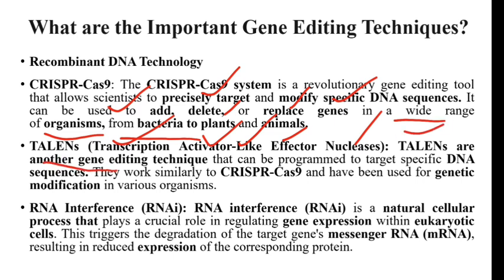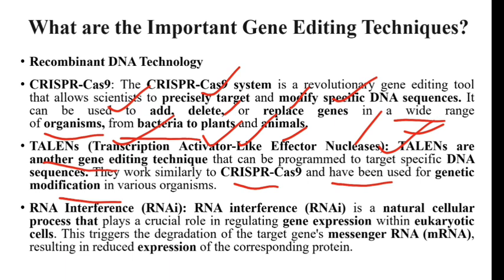TALENs are another gene editing technique that can be programmed to target a specific DNA sequence. They work similarly to CRISPR-Cas9 and have been used for genetic modification in various organisms. Next is RNA interference.